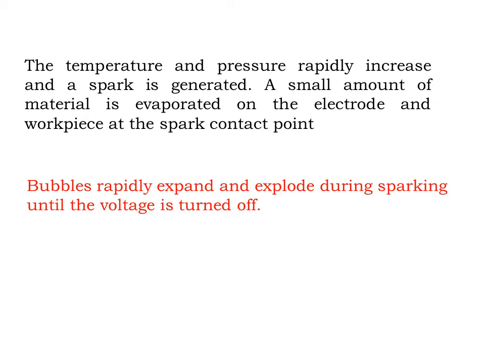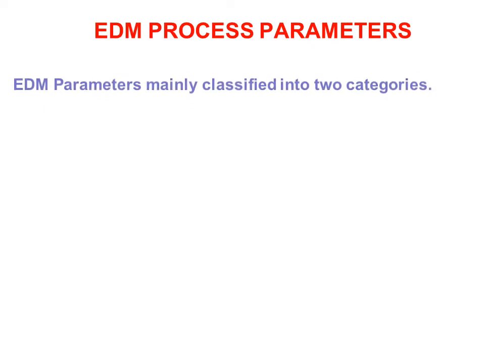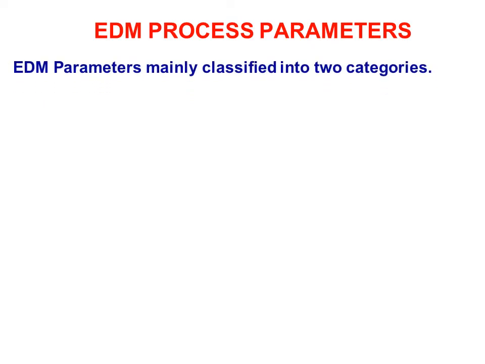A small amount of material is evaporated on the electrode and workpiece at the spark contact point. Bubbles rapidly expand and explode during sparking until the voltage is turned off. Next, the heating channel collapses and the dielectric fluid enters the gap in order to flush away the molten metal particles. Now we move on to the EDM process parameters.